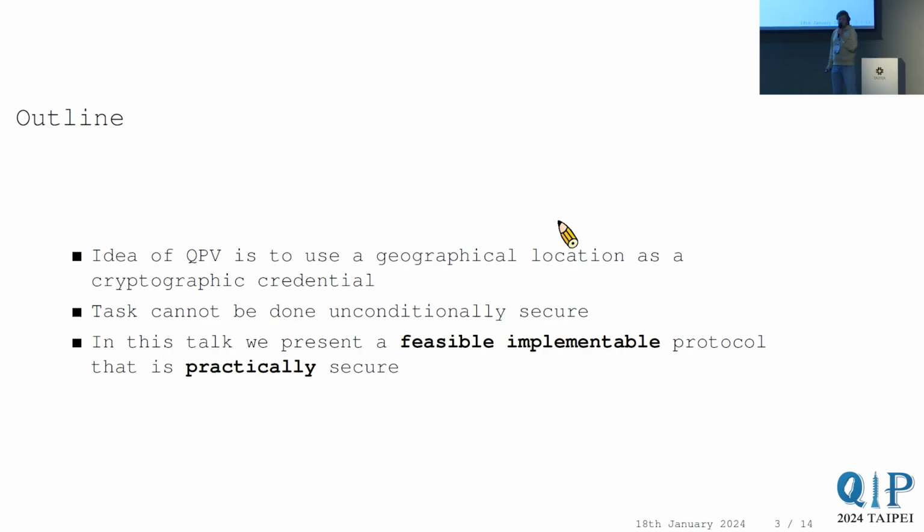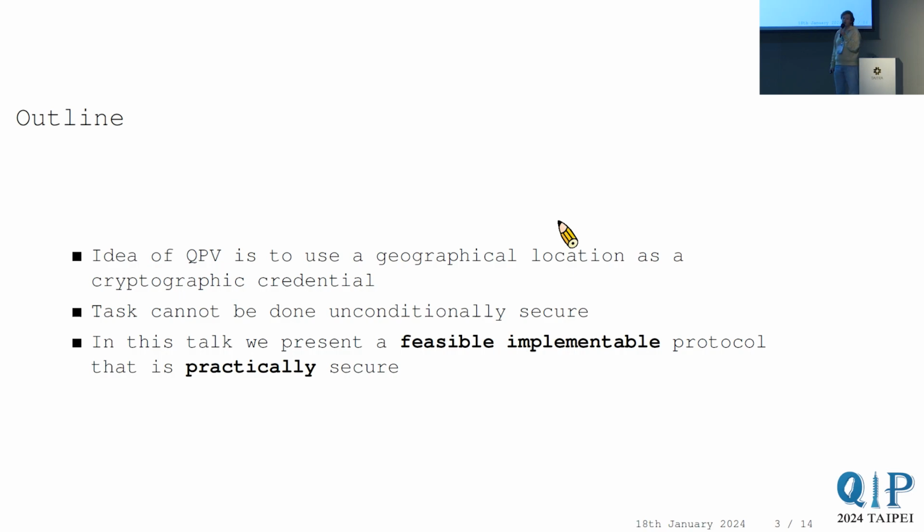Okay, so to give you a little bit of an outline of my talk, my talk is more related to practical implementation of quantum position verification protocols. Alex's talk was more about the theoretical point of view. First, I'm going to tell you a little bit about what quantum position verification is and why we want to use it.